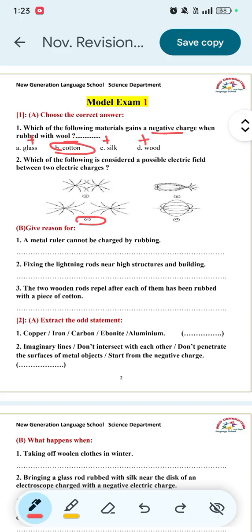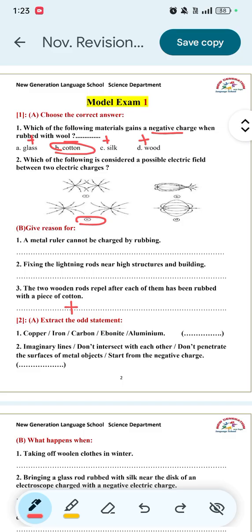Number 3. The two wooden rods repel after each of them has been rubbed with a piece of cotton. While rubbing the wood rod with the cotton, the wood rod will gain a positive charge. Objects charged with the same charge will repel. So while bringing the two wood rods close to each other, they will repel because they have the same electrical charges.